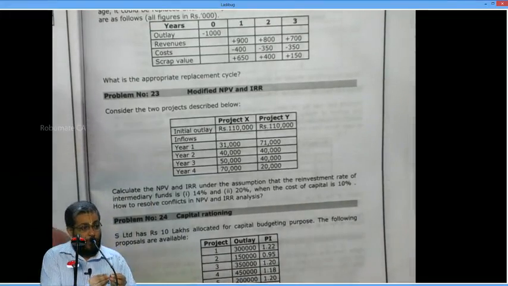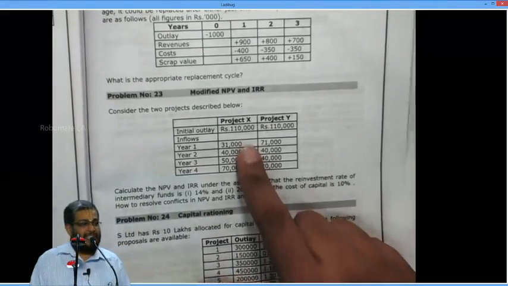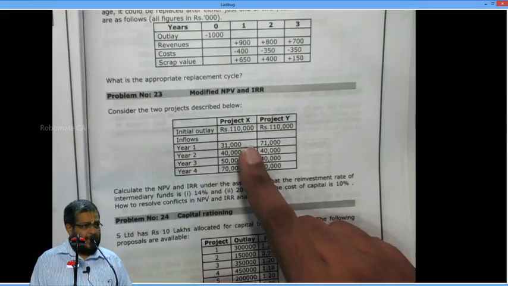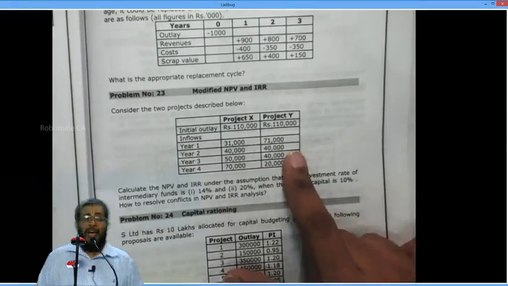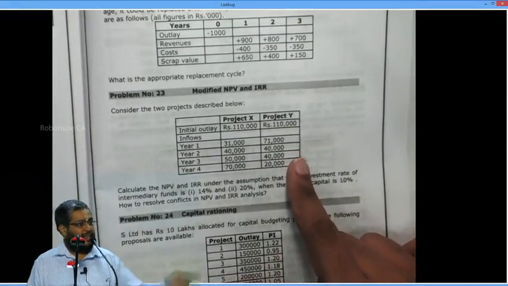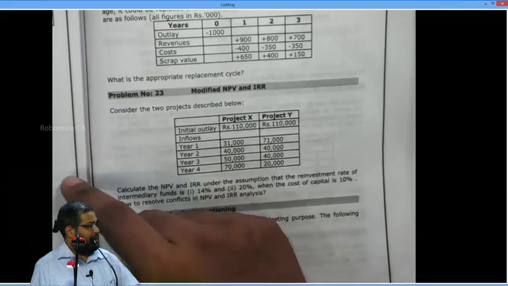Because NPV assumes a low reinvestment rate, IRR assumes what? A high reinvestment rate. X is having a high cash flow, hence I go for a low reinvestment rate. Y is having high earlier cash flows, so I go for a high reinvestment rate. IRR selects Y. NPV selects X, due to the reinvestment rate assumption difference.